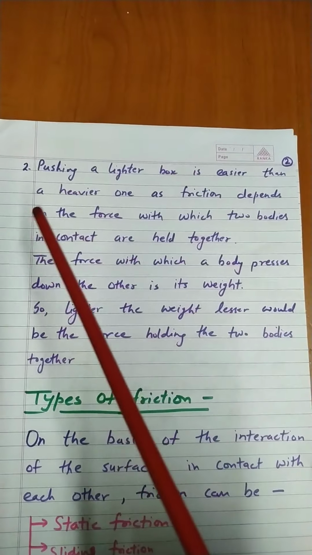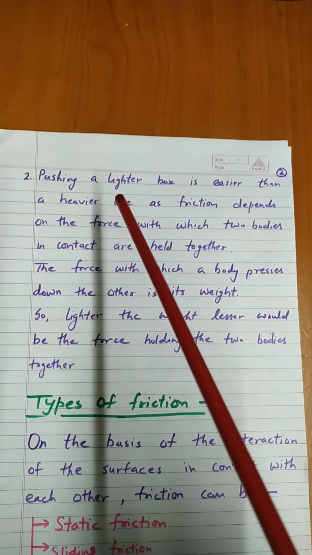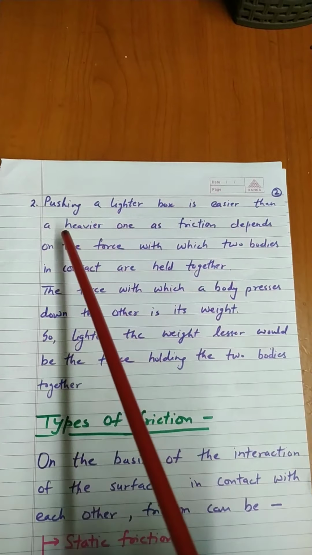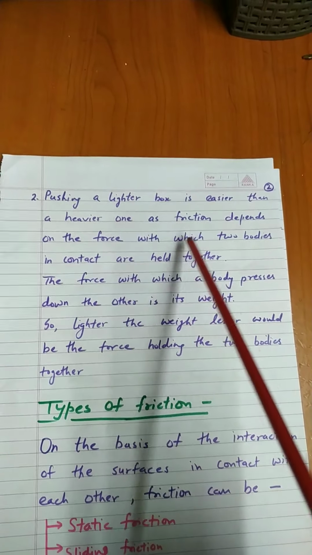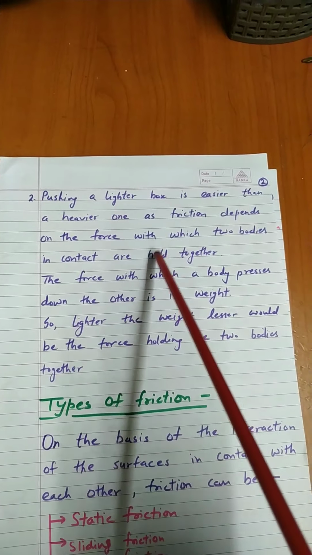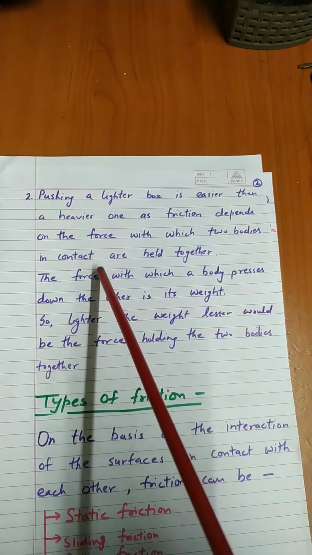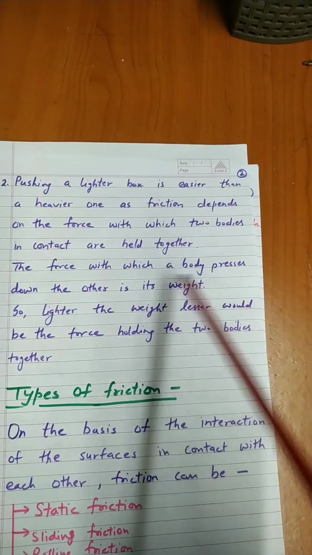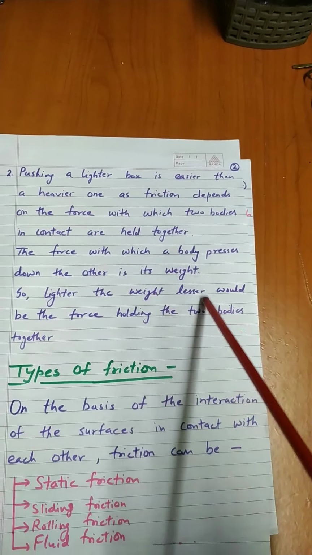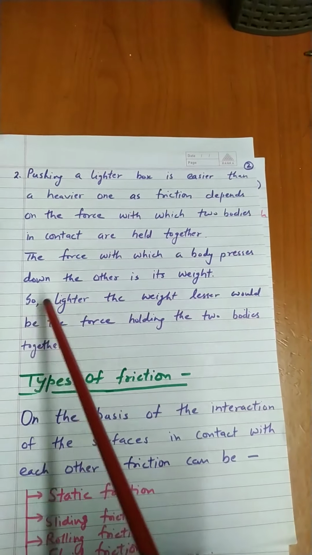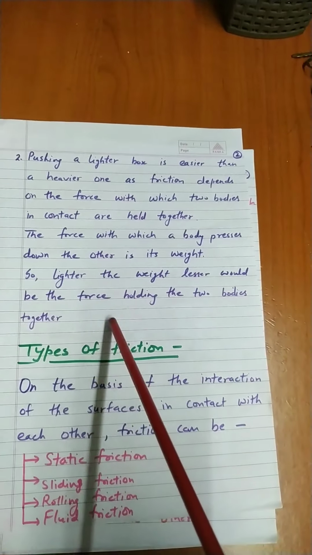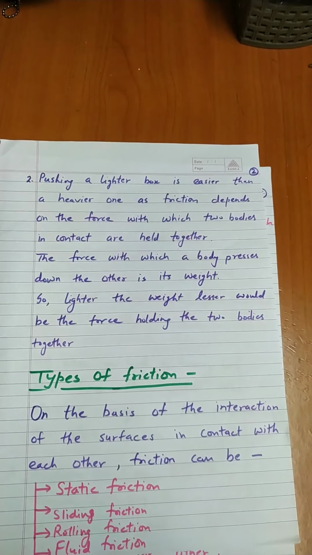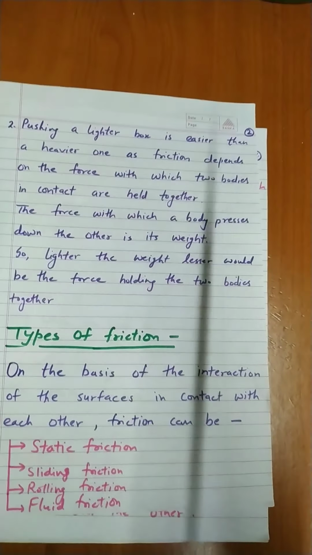Next is weight. Here we are talking about the weight. Pushing a lighter box is easier than a heavier one, as friction depends on the force with which two bodies in contact are held together. The force with which a body presses down on the other is its weight. So, lighter the weight, lesser would be the force holding the two bodies together. So, lighter the object, lesser would be the force of friction.